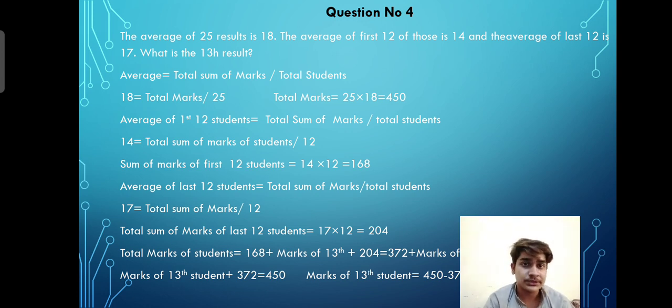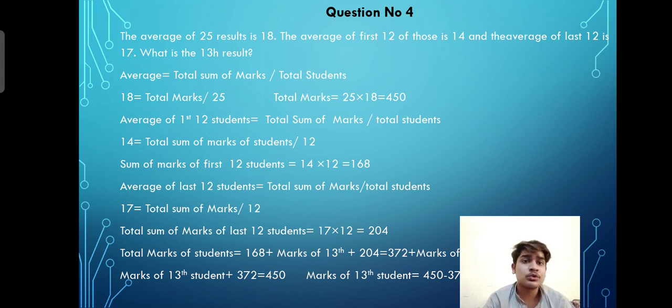As 18 is the average, the total sum of the marks can be found if we know the total number of students, which is 25. So the total sum of the marks of 25 students is 450. Using another approach, the average of the first 12 students is given, which is 14. So we can also find the total sum of the marks for the 12 students.